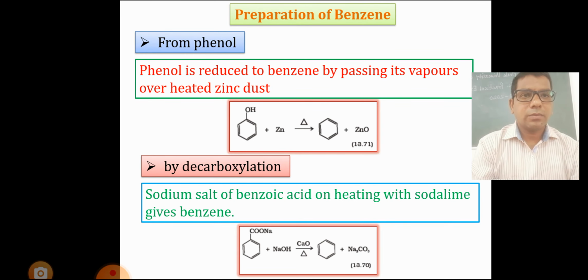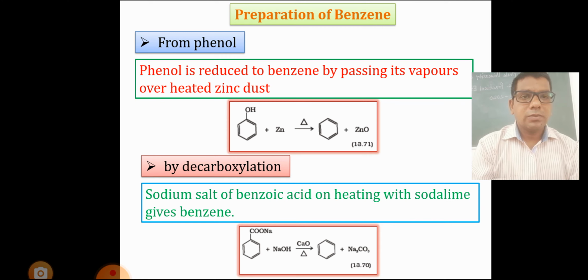Preparation of benzene from phenol. How will you prepare benzene from phenol? When phenol is reduced to benzene by passing its vapor over heated zinc dust, then we get benzene. Example reaction: phenol plus Zn, heated, gives benzene plus ZnO.